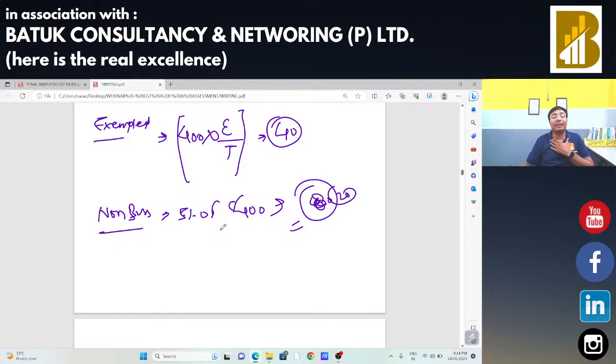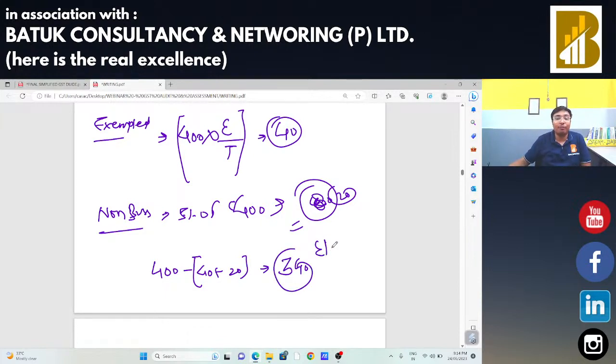Now, I want to identify the eligible input tax credit from the common credit. So my common credit was 400. From that 400, I am going to deduct the exempted-related input tax credit and non-business-related input tax credit, that is 40 plus 20. In that case, I find that 340 rupees will be my eligible business credit. So 340 plus the earlier 300, that is 640, will be my credit which is credited to the GSTR, credited to the electronic credit ledger.